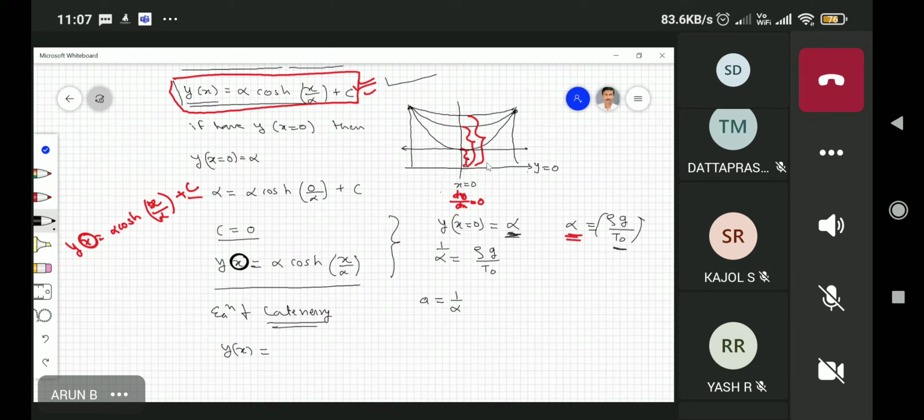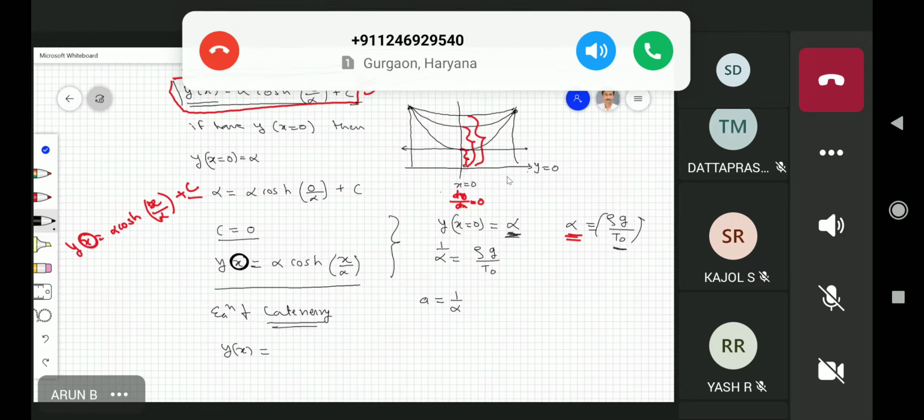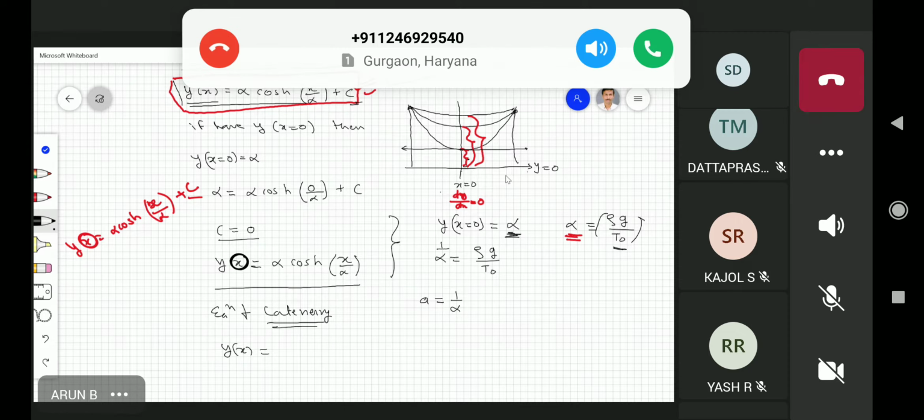Then you can find out the value of C. For example, at x equal to x, what should be the value of y? It is a matter of finding the constant of integration by putting in your physical condition.